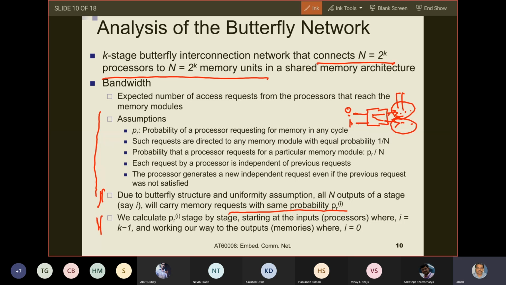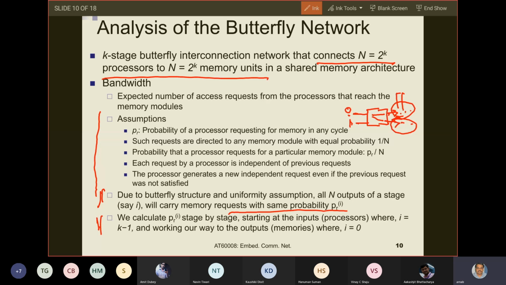Now let us go to the next. We calculate PRi stage by stage, starting from the input processors where i equals k minus 1 and working our way to the outputs. So what is PRi?